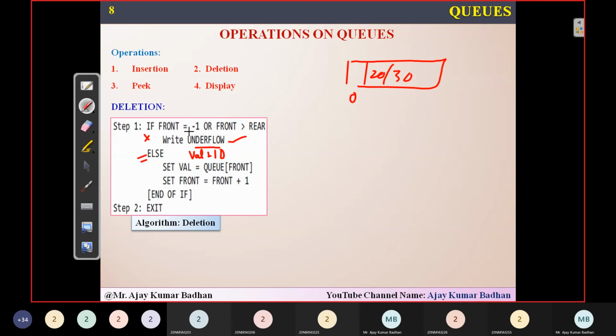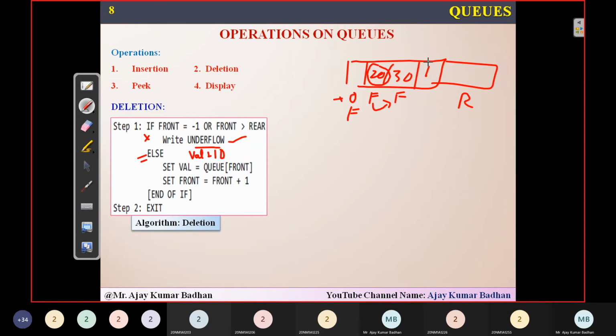So this I have removed it and set front equal to front plus 1. Right now front is at index 0. So front plus 1 means front will now point to the next element present at the front of the queue. And when I delete this, again the front will be incremented to the next element which is present. Rear will be present somewhere here.